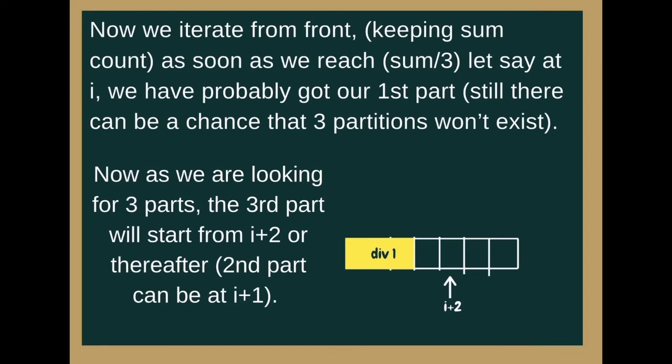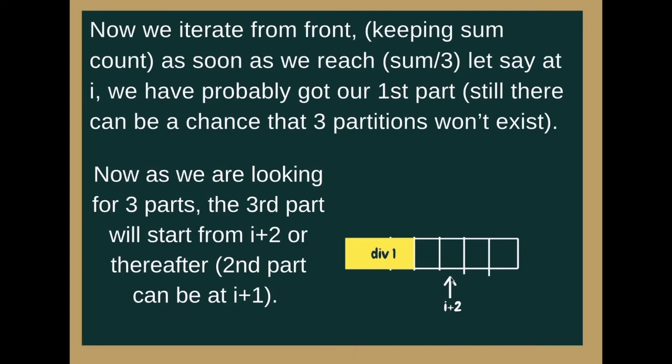That way we will get another division with the sum equals to 1/3 of the array. That way we will get our division 3 also, and we are leaving this part because it can be our second division also, means division 2 with the sum 1/3.